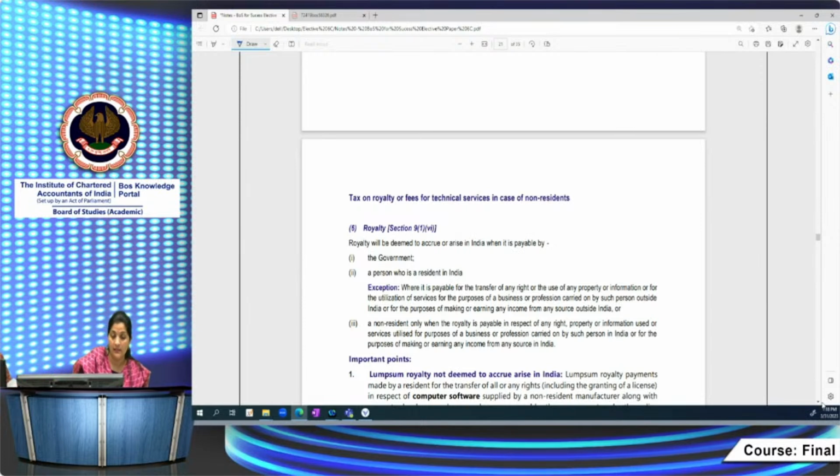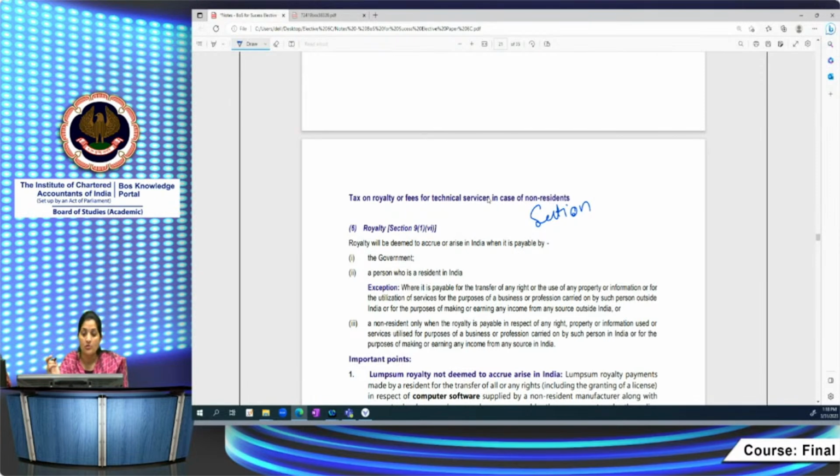These are really very, very important topics, and they involve integration of many provisions of the Income Tax Act, like Section 1, which is very important for determining the taxability of a non-resident. Of course, Section 9 is very relevant for you.